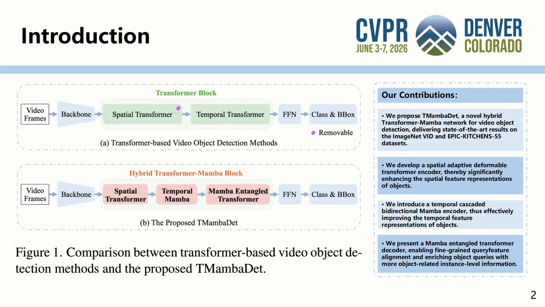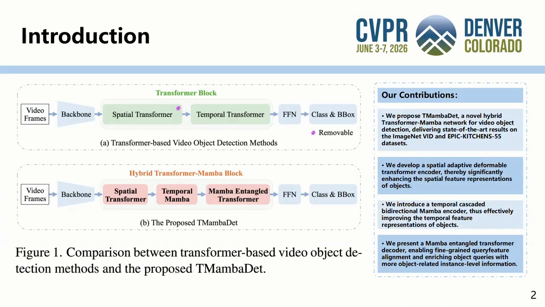Existing transformer-based video object detection methods usually rely on spatial and temporal transformers to aggregate spatial-temporal information. Although transformers are powerful for long-range dependency modeling, their quadratic complexity makes temporal modeling expensive for long video sequences. To address this issue, we propose a hybrid design. Specifically, we use transformers for spatial modeling within each frame, and introduce Mamba for efficient temporal modeling across frames.